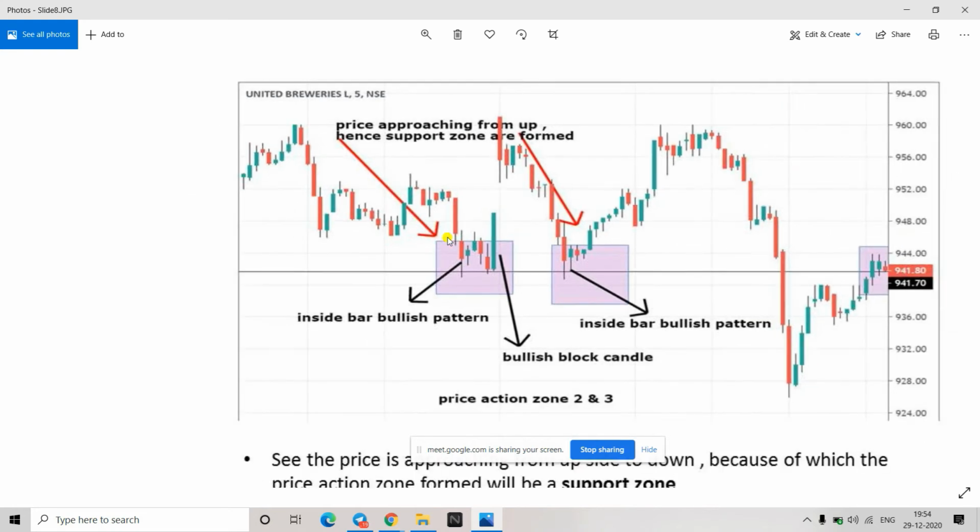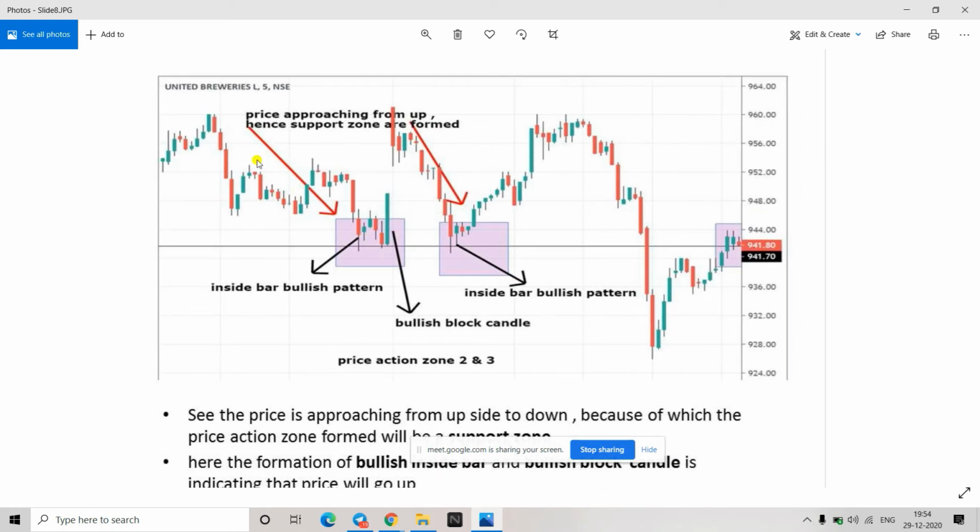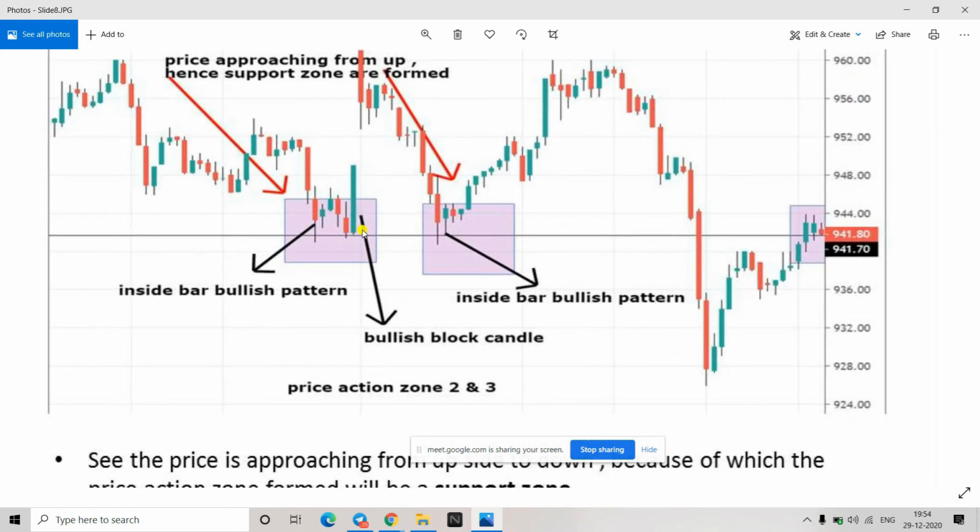Now again, if you see here, the price has taken support. Price was coming down, and now which pattern is this here? If you guys remember, bullish engulfing. Okay, this is not bullish engulfing. I'm talking about this one. This candle is not completely engulfing the T1 candle. Is it engulfing? No, right? It is not engulfing, and there is the opposite one, reddish. This one is engulfing. You can understand, bearish engulfing.